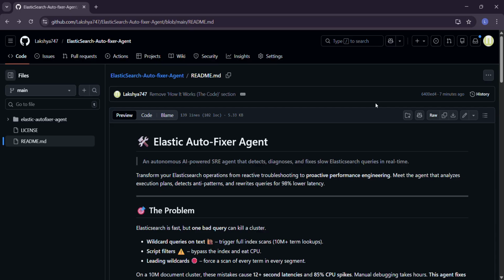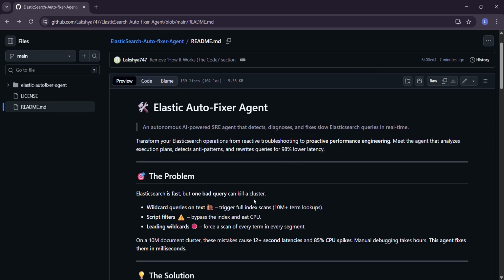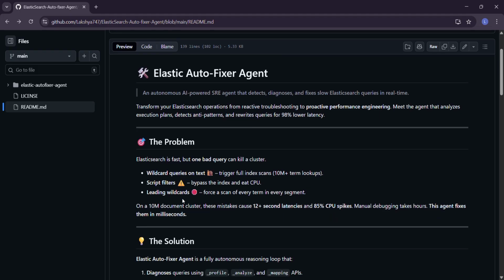In this particular case, we are going to deal with wildcard queries on text fields because they comprise the most common offender. As you can see, Elasticsearch is fast, but one bad query can definitely kill the cluster and increase latency exponentially.